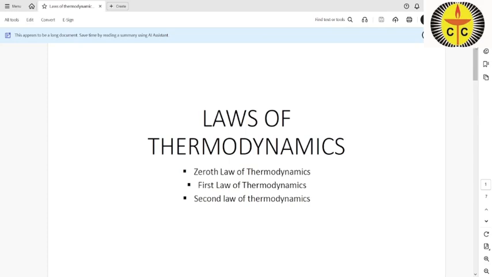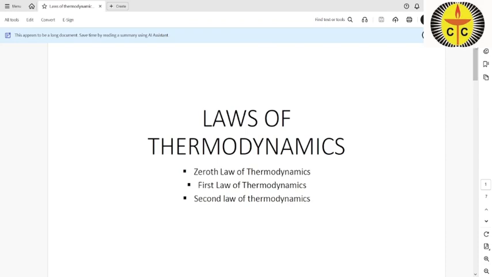It may come to your mind what thermodynamics means. Thermodynamics is derived from two words, thermo plus dynamics. Thermo means heat, and dynamics means motion. That means it relates to the laws relating to heat flow, regarding the system and surroundings.